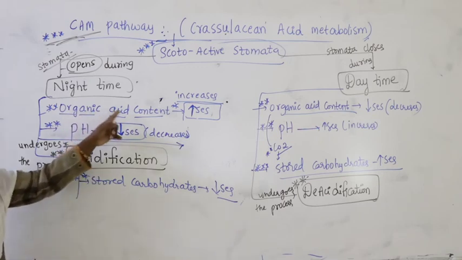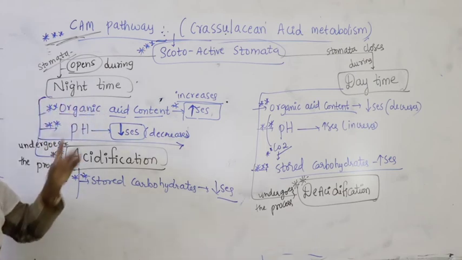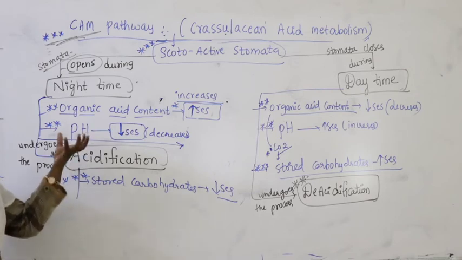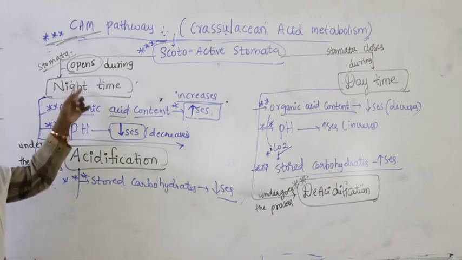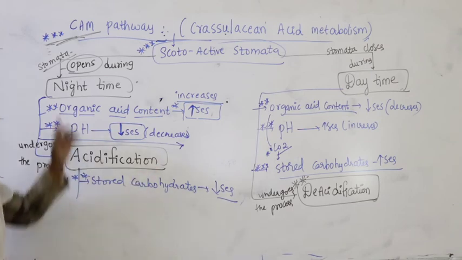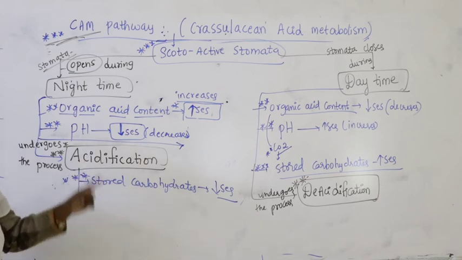So there is an increase in organic acid content, and because acid content increases, pH decreases. The carbohydrates prepared and stored during daytime are used for various metabolic activities at night, so stored carbohydrates decrease. In night time, this mechanism is called acidification.